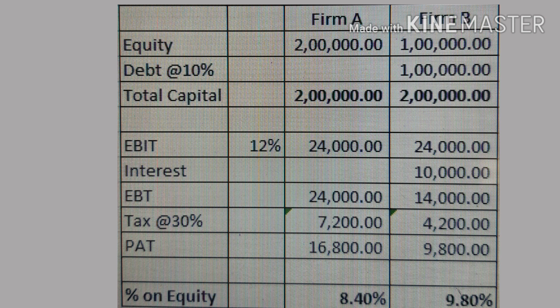EBIT is 12% of the total capital, that is 2 lakh into 12% is 24,000. Here the firm made an operating profit of 12%, but the company paid only 10% to the debt holders, and the 2% accrues to the equity shareholders. That is the concept of leverage.